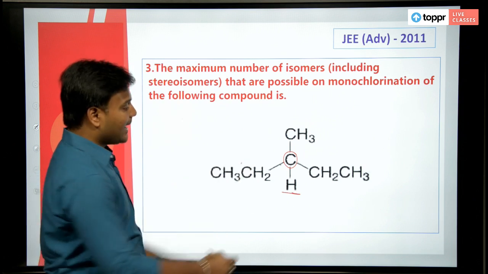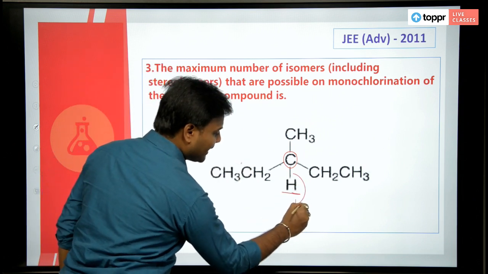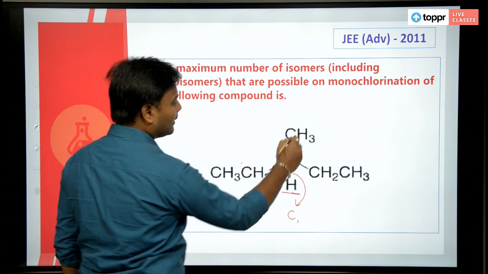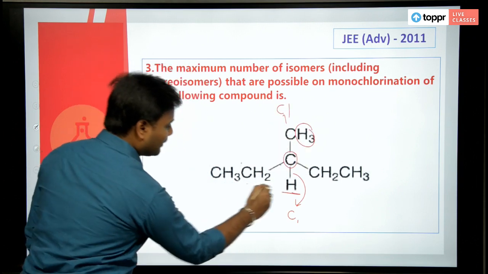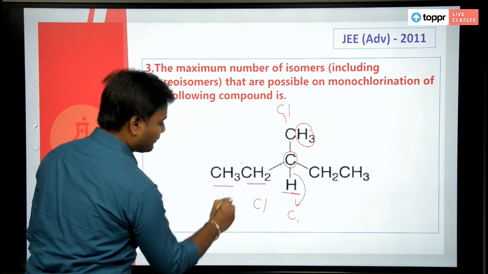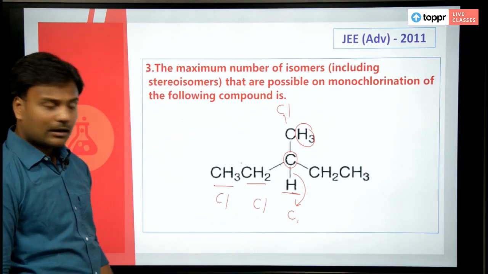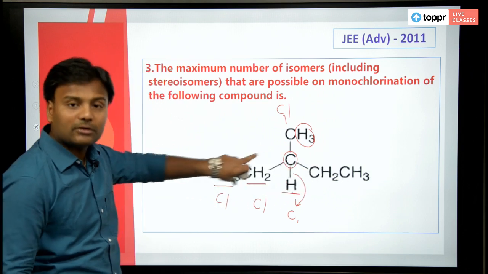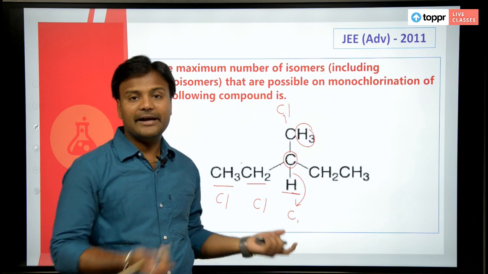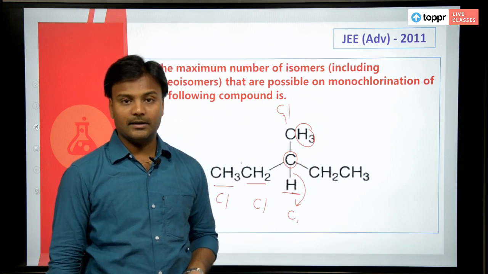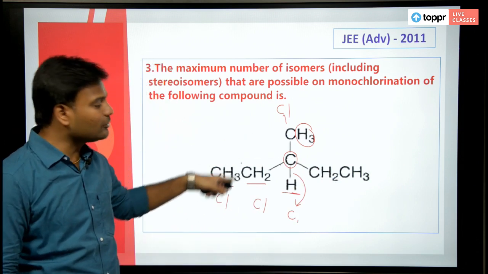That means I can get replacement of this hydrogen, I will get 1 chlorine, replacement of these hydrogens, that is another product, here 1, here 1. Of course, if you replace here also, both are ethyl groups, so you will end up with the same products, which means 4 isomers I can get,